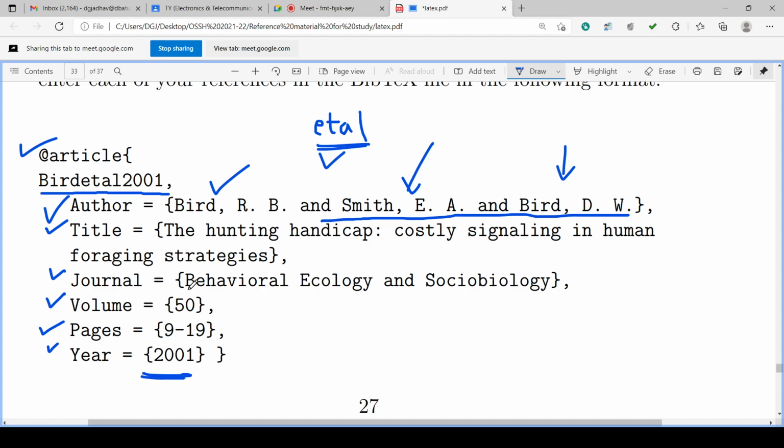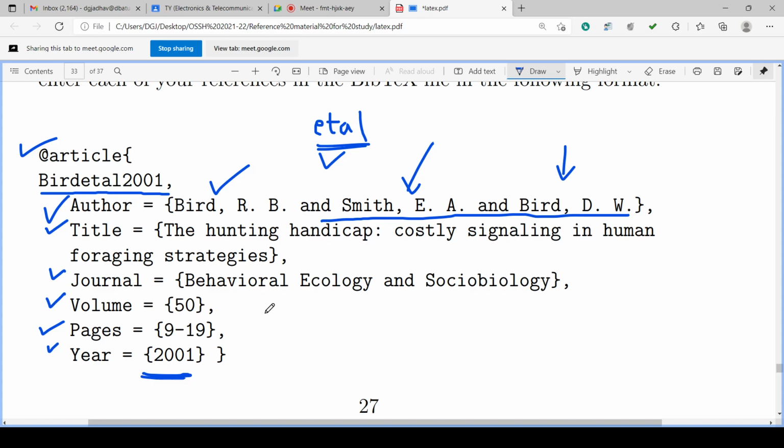Then journal equals to, name of the journal, behavioral ecology and sociobiology, comma. Then volume number, which volume, each month, each 3 months, each 6 months, each year. Some journals are publishing each year 1 volume. Some journals are publishing, suppose, 2 volumes in 1 year. Okay, first 6 months 1 volume, second 6 months 1 volume. Some journals are publishing each month 1 volume. January will have 1 volume, February will have 1 volume. So this year they have published 12 volumes. Next year they will publish 13 to 24 volumes.